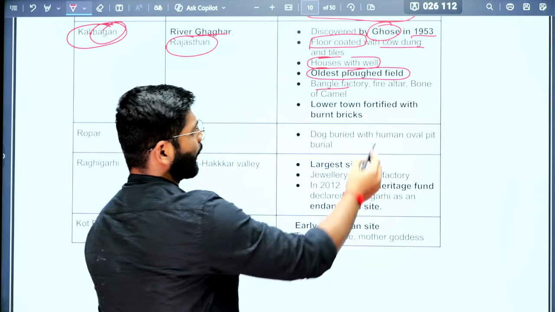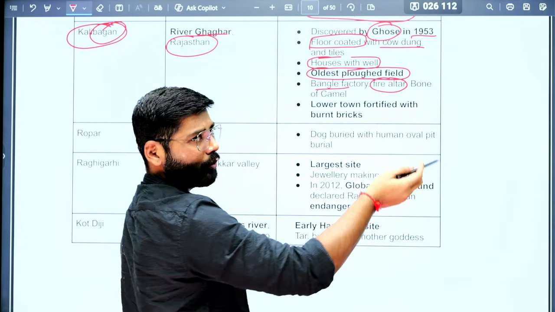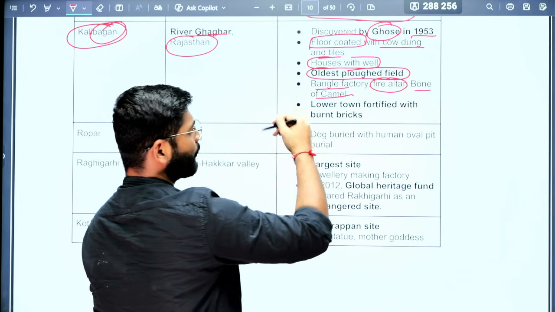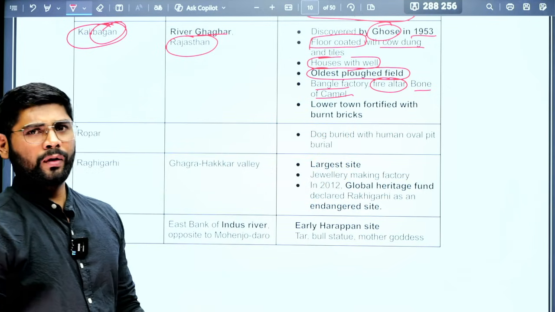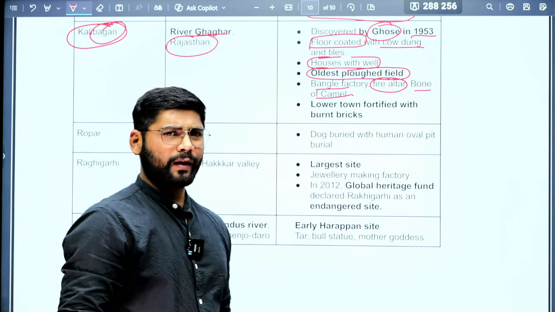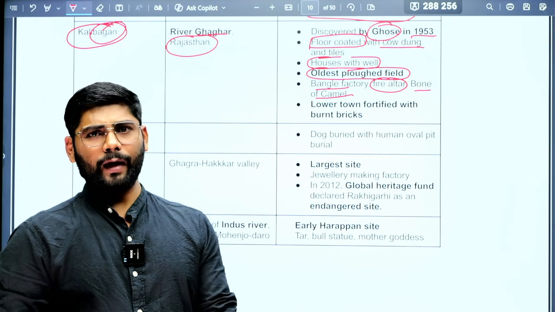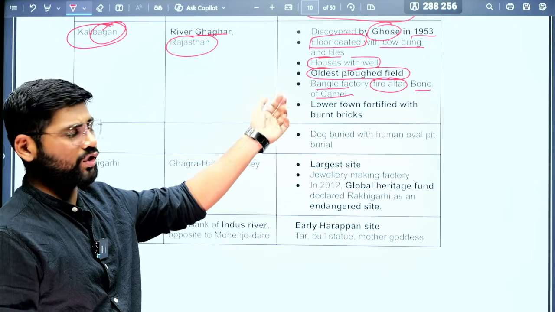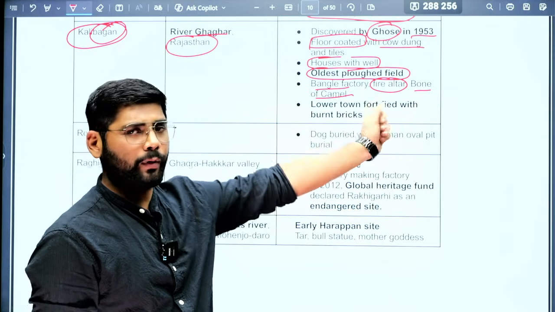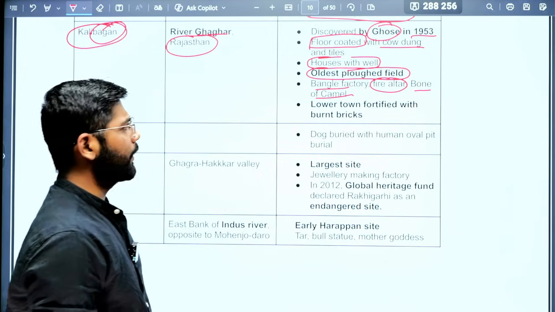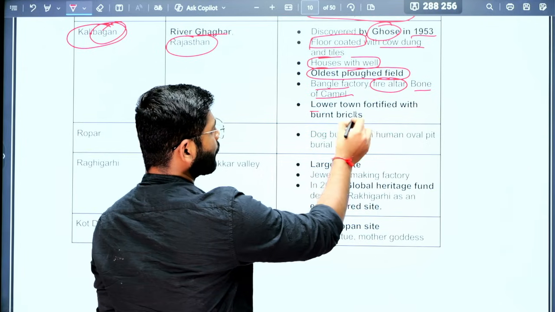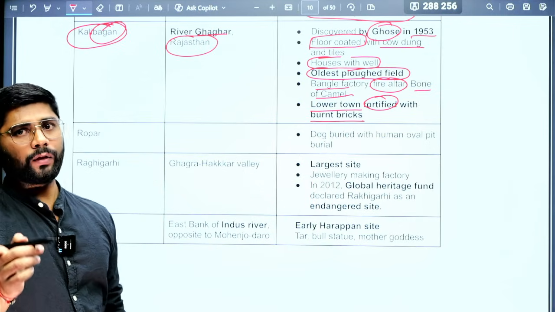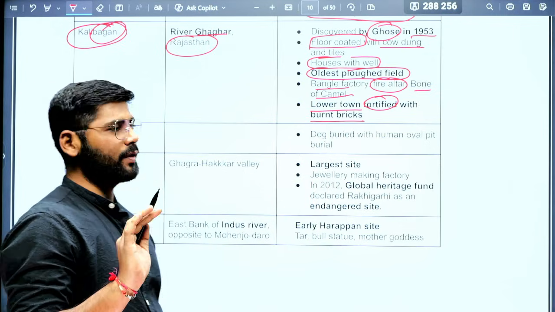Then again, fire altars, which we found in Lothal, we have found in Kalibangan also. And bones of camel. Obviously the site is in Rajasthan, so they might have used camels to carry burdens or for water logistics, so obviously we found the bones of camel here. Then again an important feature: the lower town is fortified with burnt bricks. That is the important feature of this particular site.